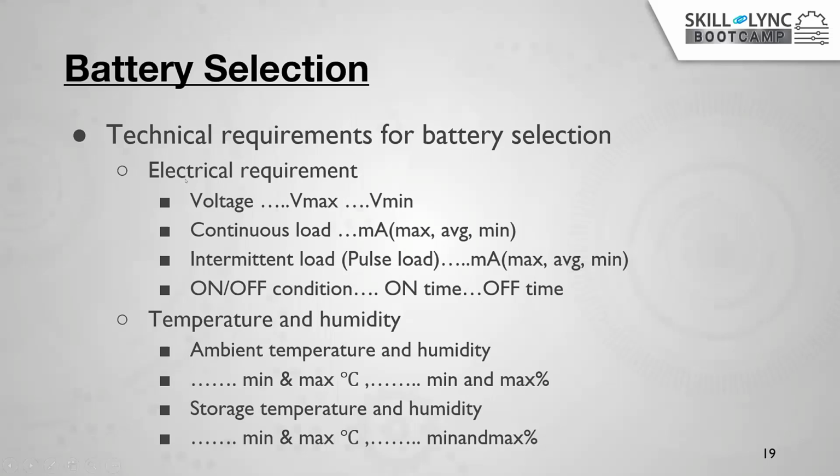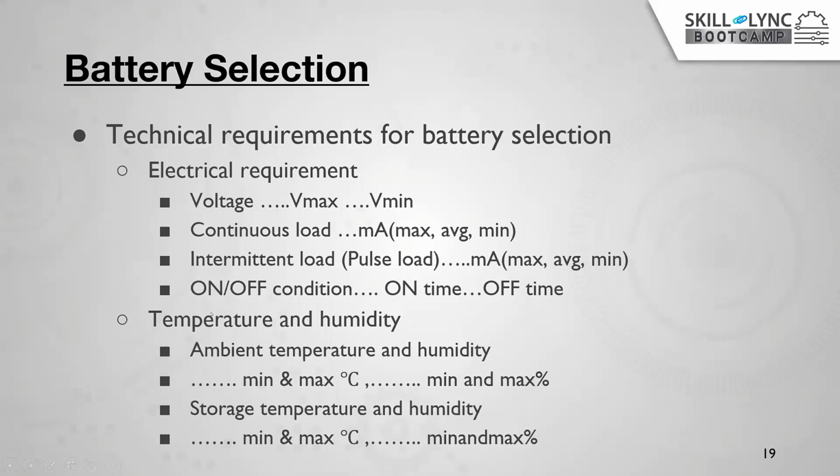In the electrical requirements, we need to check the voltage rating, the minimum voltage and the maximum voltage, and the continuous load. If you are going for 100 kilometers or 200 kilometers, how much load are we putting on the vehicle, and the intermittent load, that means pulse load, or the average or maximum load produced, and the on-off conditions. How much time are we going to be on and how much time off. These electrical parameters you need to consider when selecting the battery.